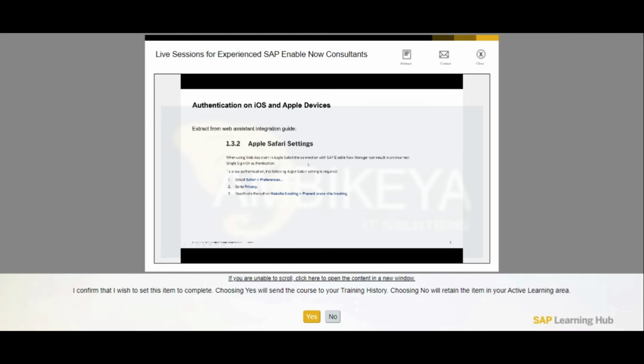In the context of authentication, this is one thing that I just want to point to, because this was an issue with several customers lately. This is a cutout from the integration guide, and that deals with the Apple Safari settings. I don't know whether one of you already stumbled upon that. I did several times in the last weeks, where customers were effectively adding Apple iOS devices to their infrastructure, especially for HR and SuccessFactors users.